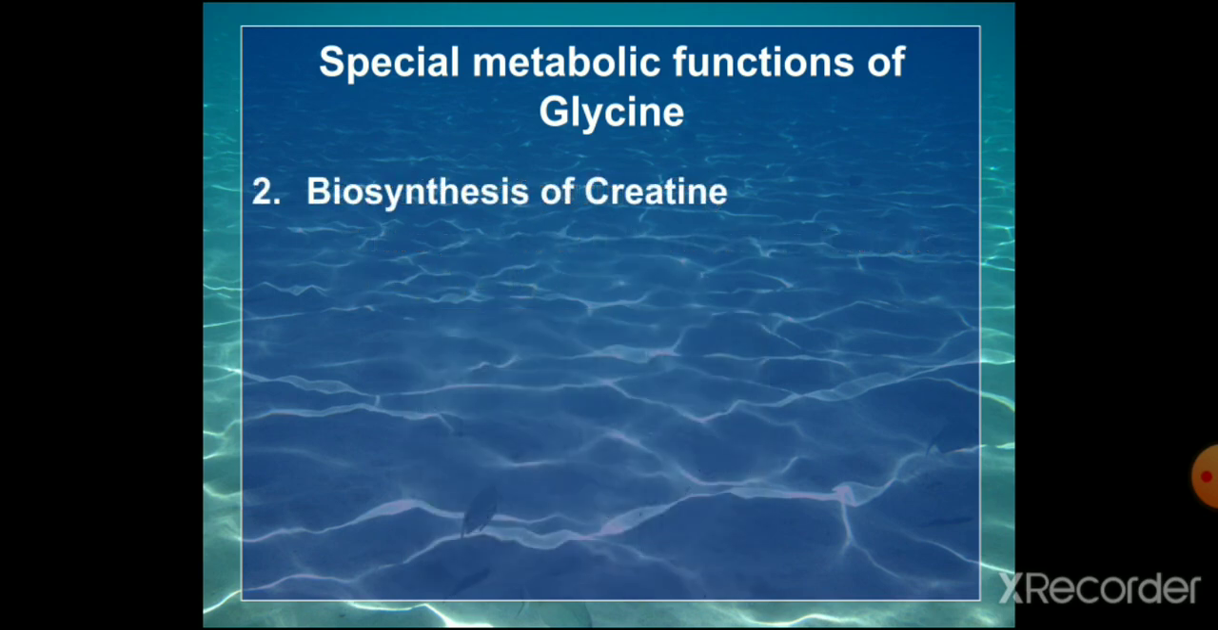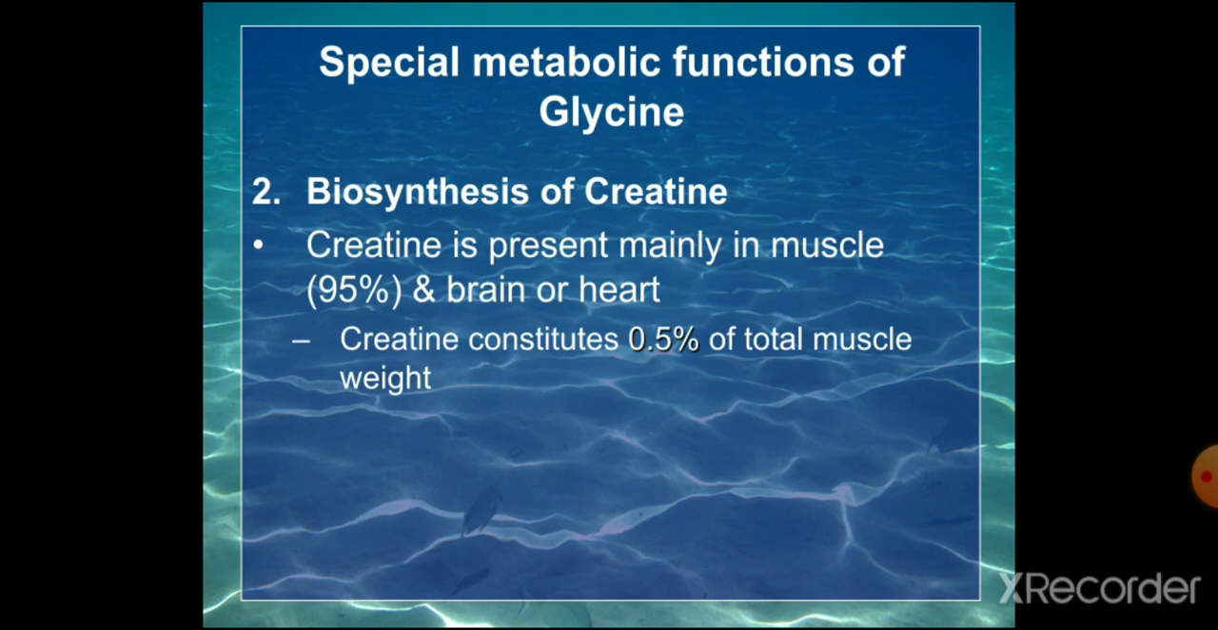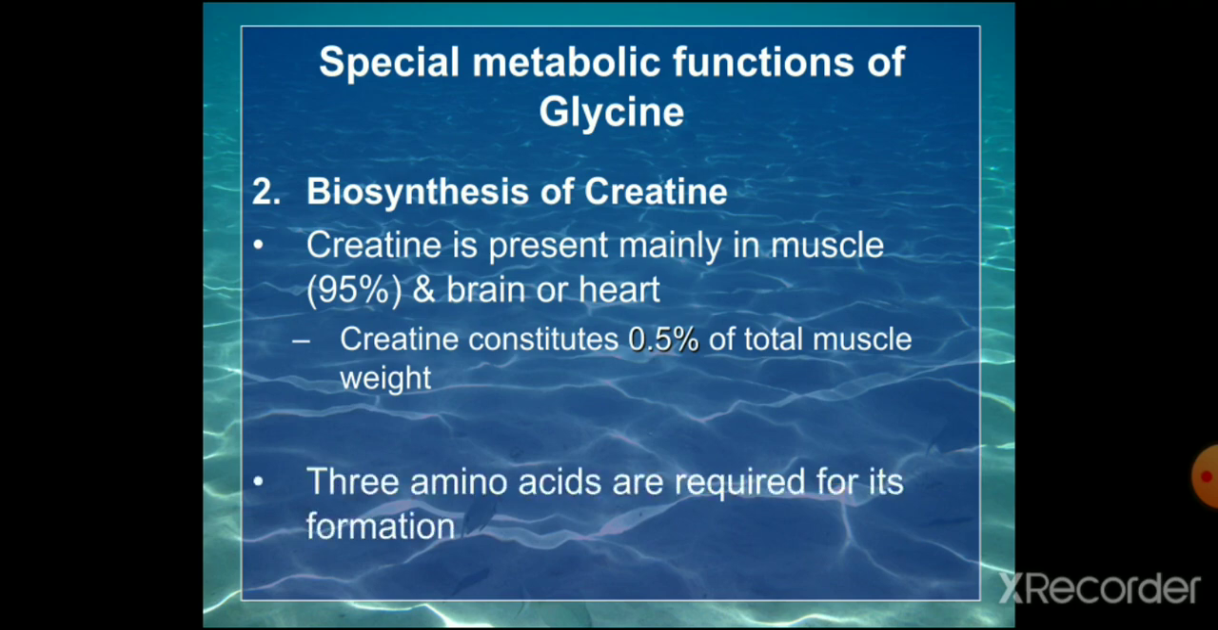Next is the biosynthesis of creatine. Creatine is present mainly in the muscle, about 95%, and the rest is in the brain or heart. Creatine constitutes about 0.5% of the total muscle weight. The three amino acids used for the synthesis of creatine are glycine, arginine, and methionine.